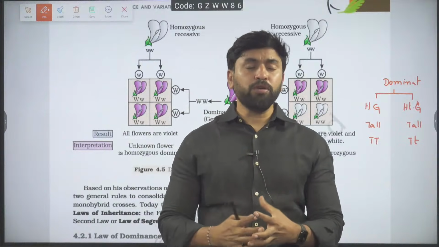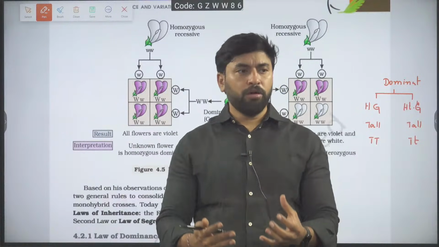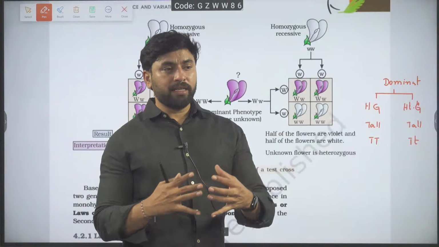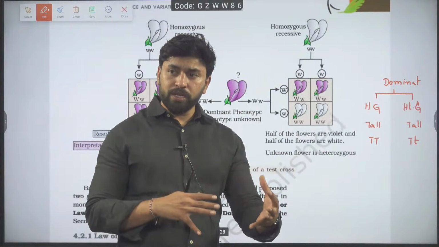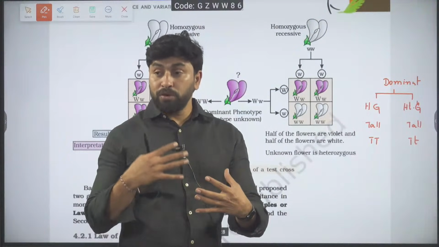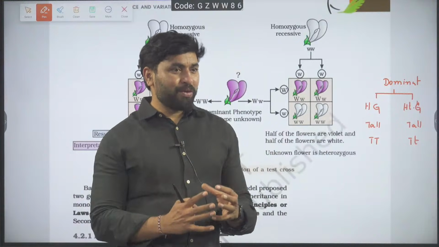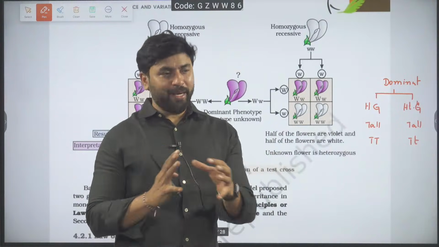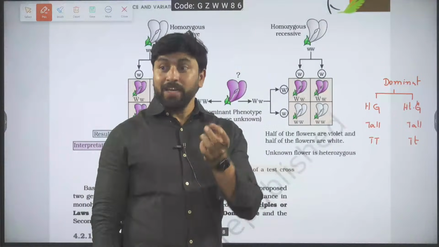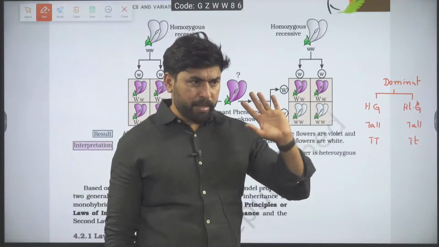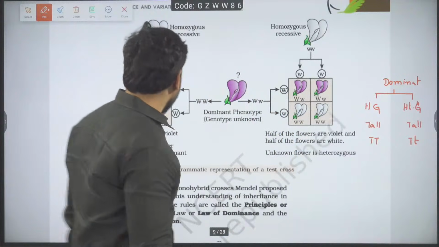For which phenotype you have 2 types of genotypes? Dominant phenotypes. So, since by looking at an organism, I cannot determine whether the dominant phenotype is homozygous or heterozygous, I have one more test in order to determine whether the dominant phenotype is homozygous dominant or heterozygous dominant. Is it okay? That test is called test cross. Remember, typically we believe test cross would be conducted.